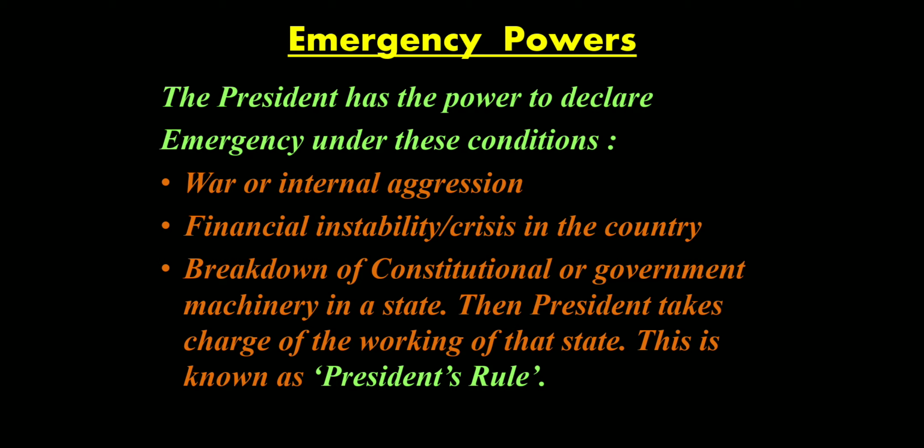So in case of the breakdown of government machinery or the constitutional machinery in any state, the president can take over the charge of the working. He can declare an emergency in that state, take over the charge, and that will be known as the president's rule until a government comes to power in that state. So these are the emergency powers. You have to know the conditions in which the president can declare emergency: war or civil war or internal aggression, financial crisis, or breakdown of government machinery in a state. So these are the emergency powers that the president holds.